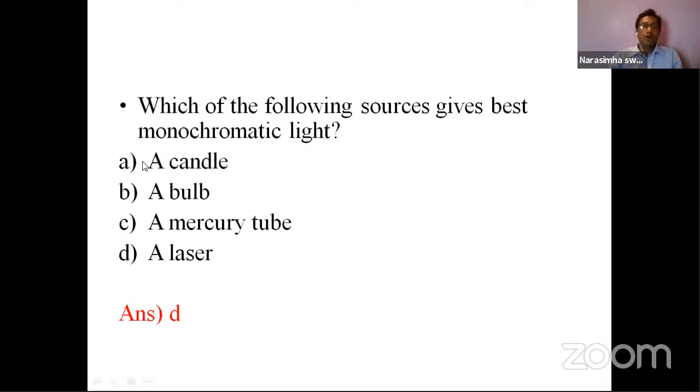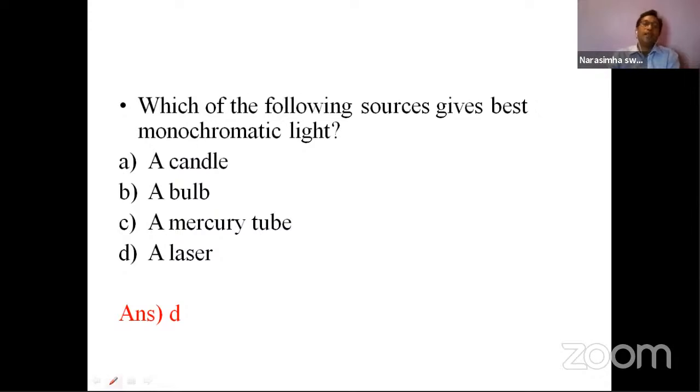Candle gives all the colors, right? There is no specific color over there. All the 7 colors it can give. Why only 7 colors? Our eye is sensible only for 7 colors, and beyond that the eye is not sensible. Eye cannot detect. So that's why we can identify only the 7 colors.